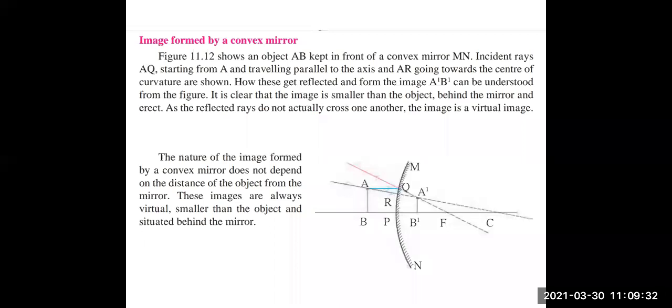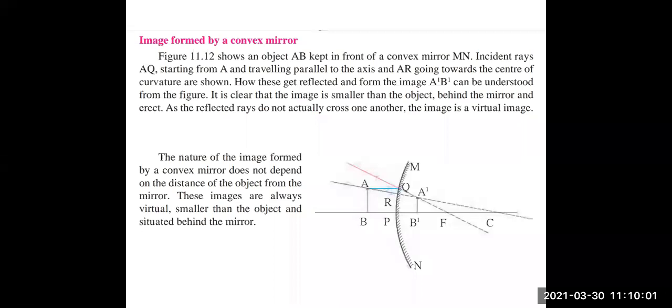On the right hand side, C is there, and then F will always come in between C and P, and the pole of the mirror is on the left side. Just C and P are interchanged for convex mirrors. And the shaded region is inside the curve. You can see the small lines on the curve MN, which depict that this is a convex mirror.